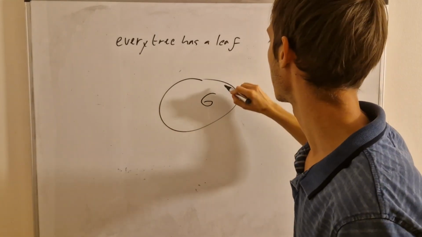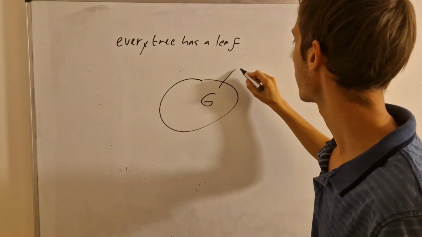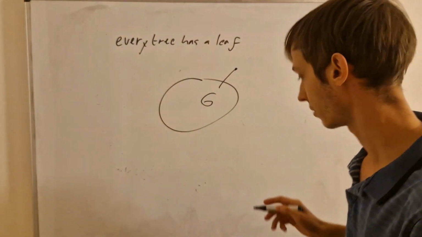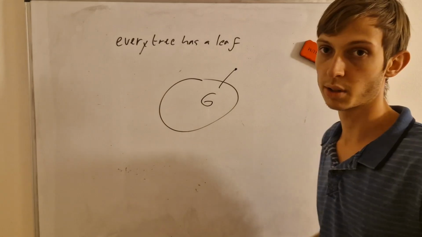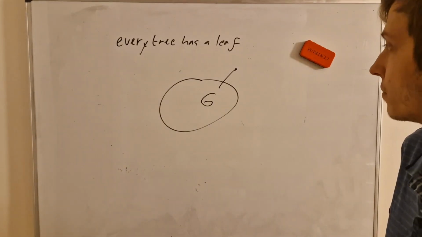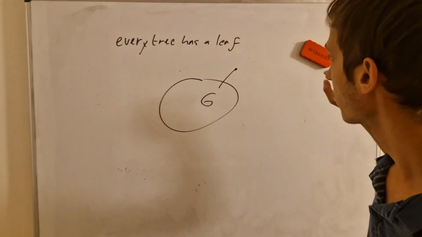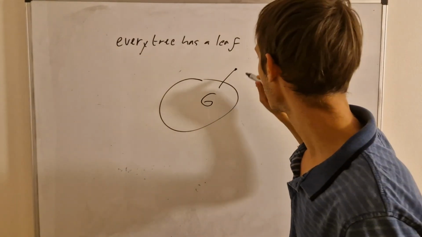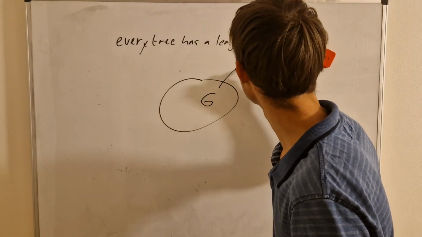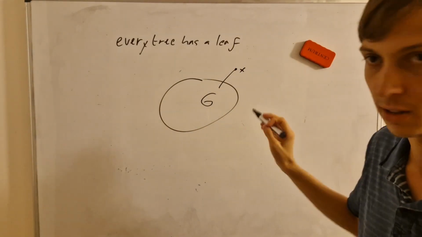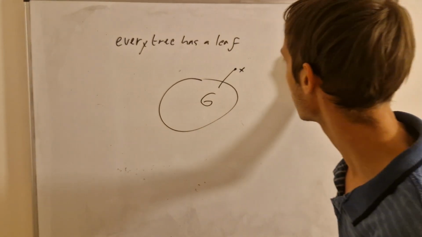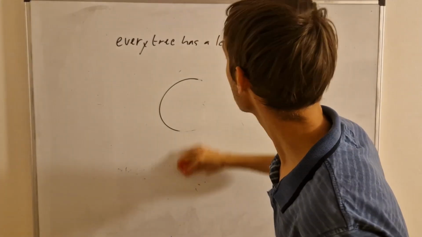And then there's something like a leaf going out, and that leaf is that vertex that's connected by only one edge to the graph. So that vertex has degree 1, then it's a leaf. And the statement is every tree has a leaf. So we don't have to draw this in this way. I mean, the leaf would be here. We could name the vertex anything. For example, X, and say X is a leaf, as long as it's connected by only one edge to the rest of the graph here. But let's prove the statement itself.